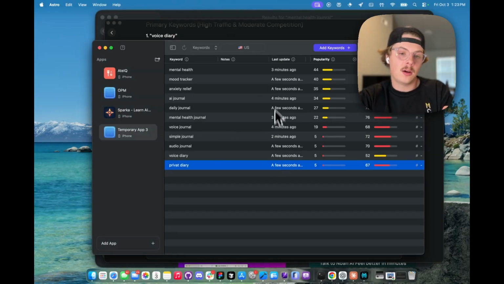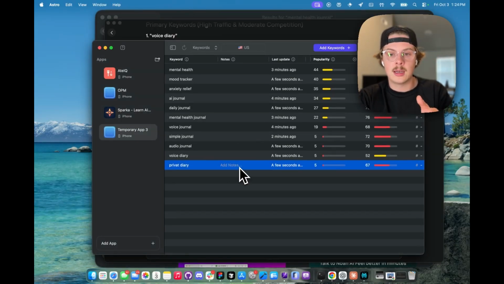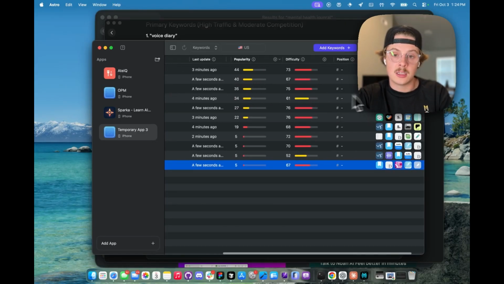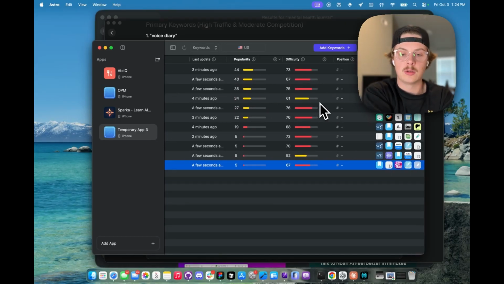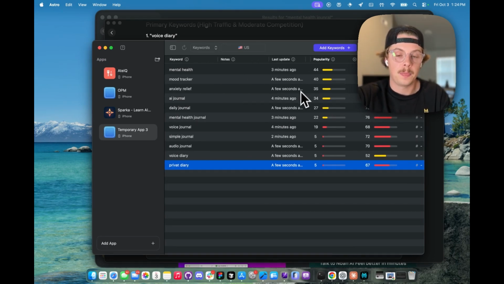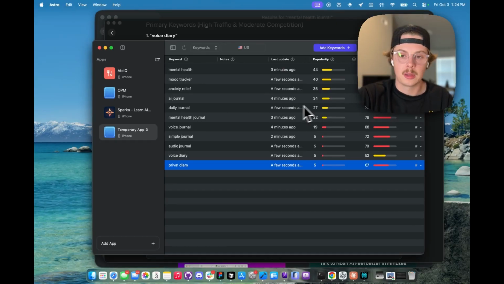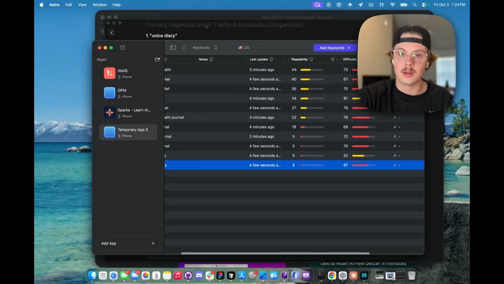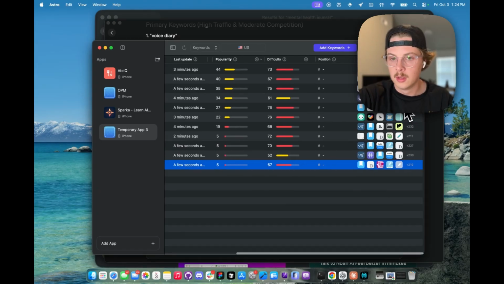So I've come up with some of my own as well, and we are going to get an idea for these keywords. The one I liked best was AI journal, right? And this is a thread we should pull on. It's decently high popularity, but relatively low difficulty in comparison. So this is a keyword we could probably rank for pretty decently. Maybe we name our app Whisper AI Journal, something like that. So there's opportunity here, decent popularity keywords, difficult, but not impossible.